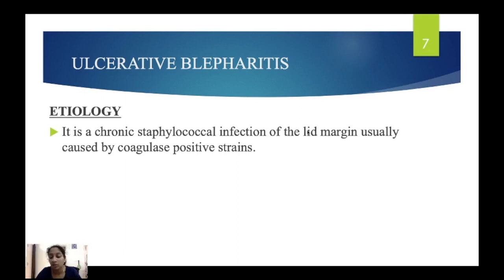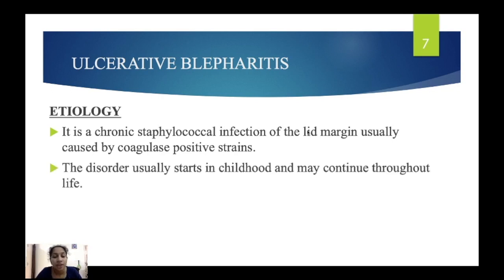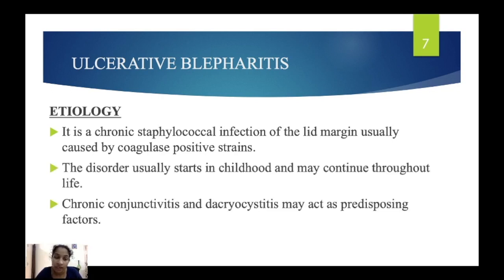The disorder usually starts in childhood and may continue throughout life, and the predisposing factors are chronic conjunctivitis and dacryocystitis. From there, it passes to the eyelid and causes chronic staphylococcal infection, and that will lead to ulcerative blepharitis. So these are the causes for ulcerative blepharitis.